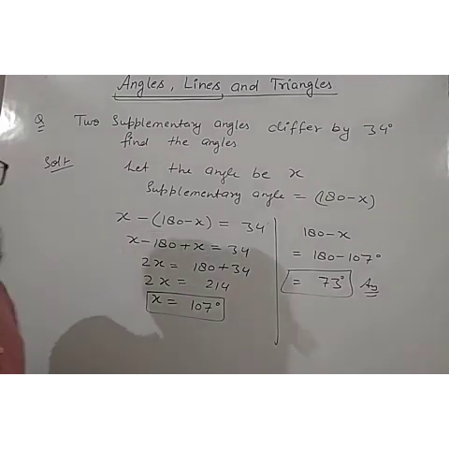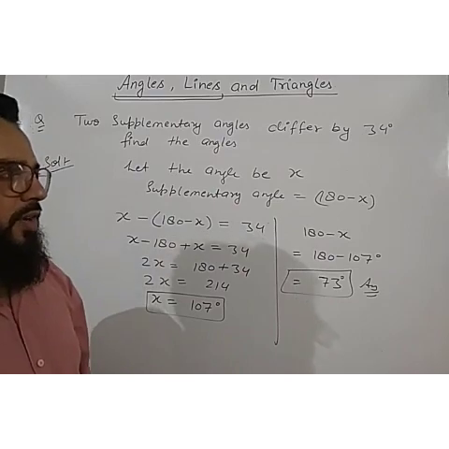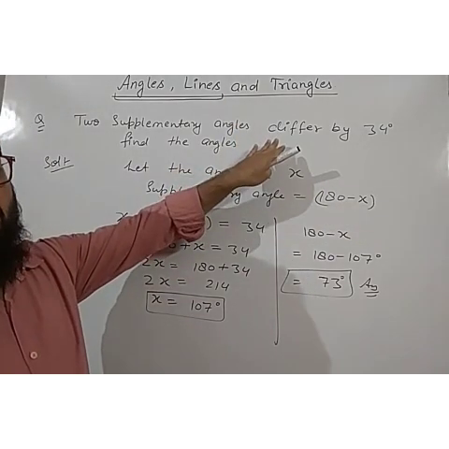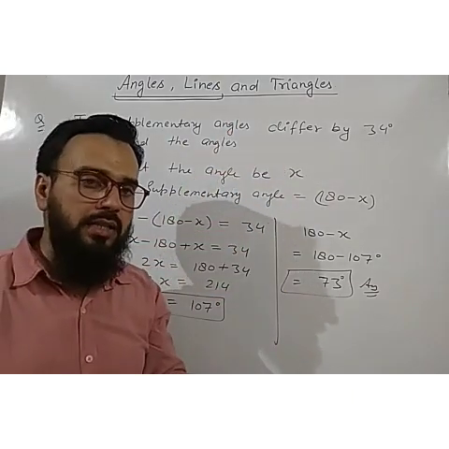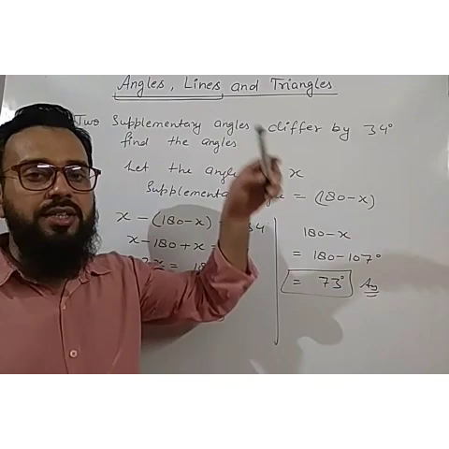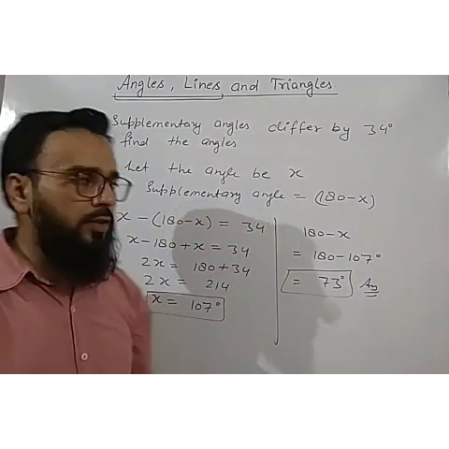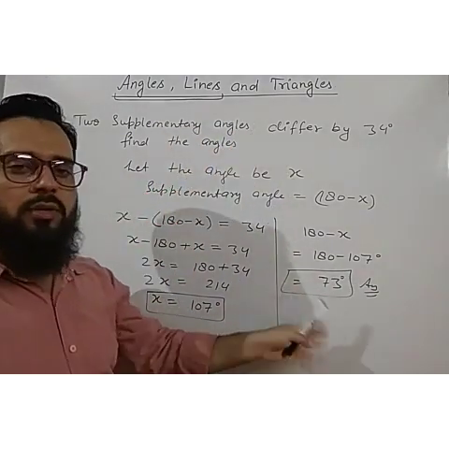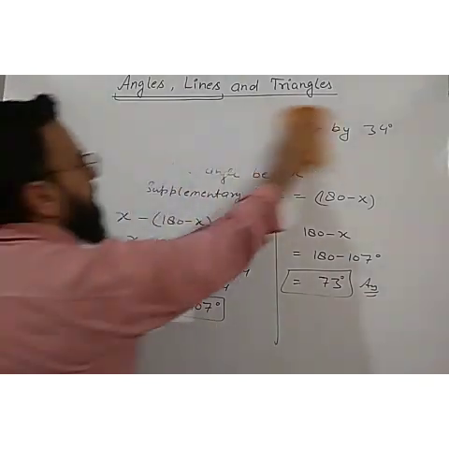So in this way you can solve the problems based on complementary and supplementary angles. You have to move as the question is given. Okay. Whenever complementary angles are given, the first angle you will take x, its complementary will be 90 minus x. If the given angles are supplementary, then you will take the angle x, then the supplementary will be 180 minus x. And then you will form the equation as given in the question, and the answer will come out automatically. Okay. So let us solve one more question.